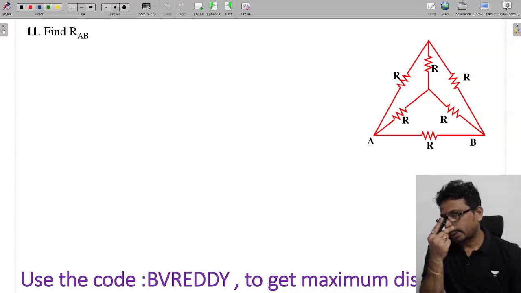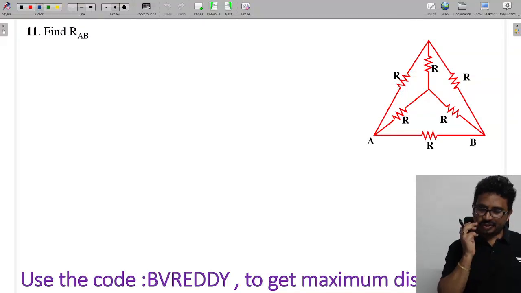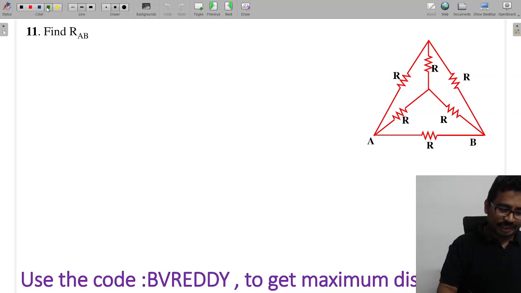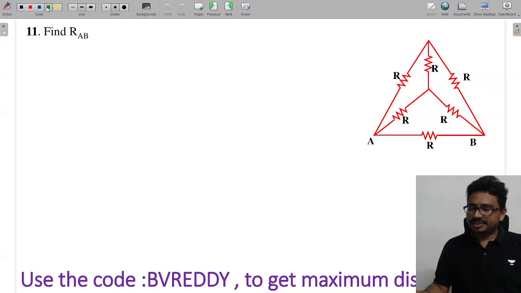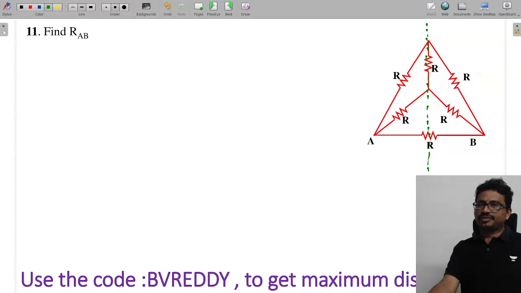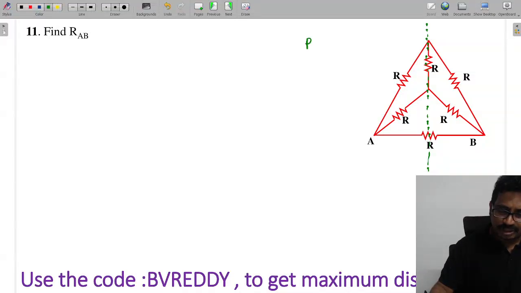Next one. They ask to find the equivalent resistance between A and B. Now you can tell me, here we can do the symmetry analysis. If I draw a line like this, about this line the network is symmetrical, and it is perpendicular to AB. So this network has what symmetry? Perpendicular symmetry.